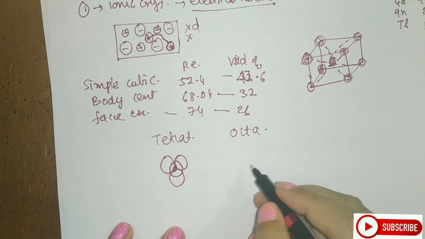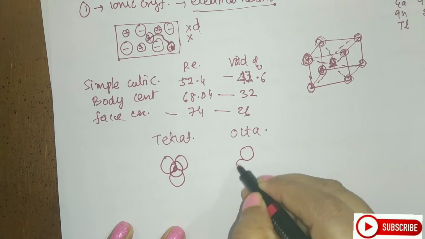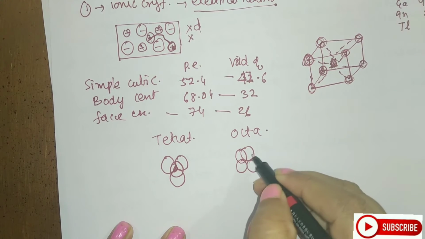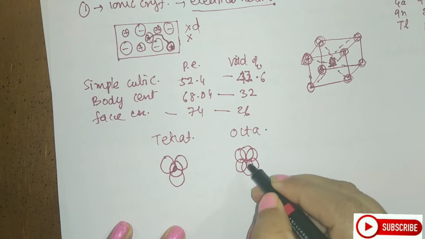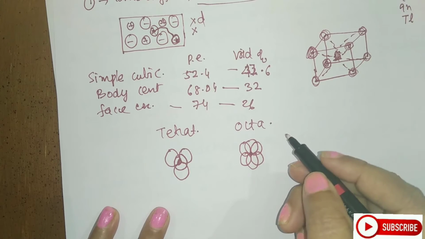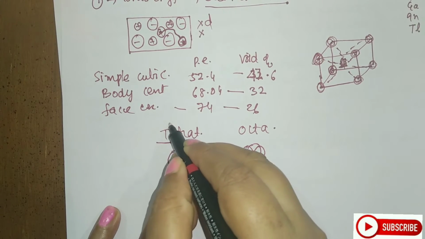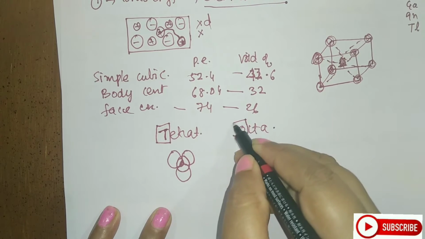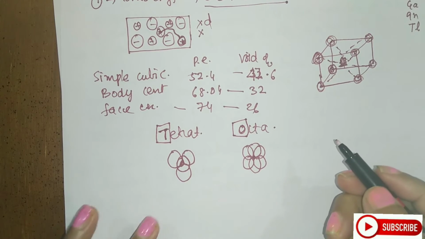Now what is the octahedral space? When there are three atoms which are aligned in this way and they are in contact with the other three atoms above, this is what is called the octahedral void. Students, it's very, very important to note, for tetrahedral this alphabet is T and for octahedral, this alphabet is O. Why I'm stressing this?